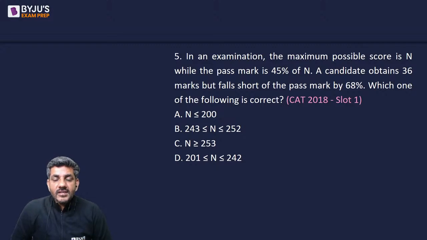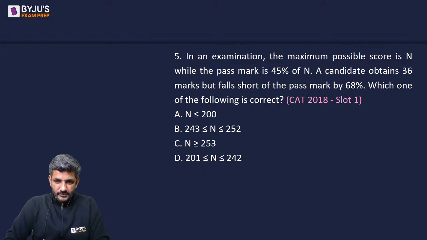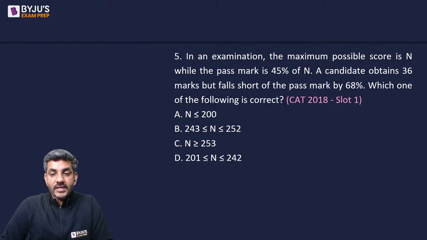So here we have question number 5. The maximum possible score in the examination is n, while the passing marks are 45% of n. A candidate obtains 36 but falls short of pass marks by 68%. Which one of the following is correct? Let's see what is the right answer for this question.